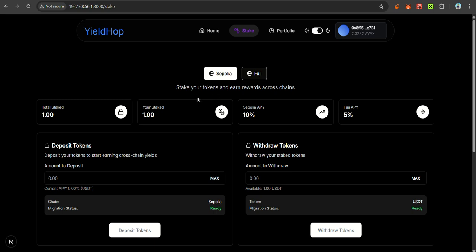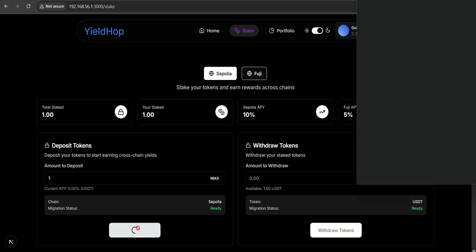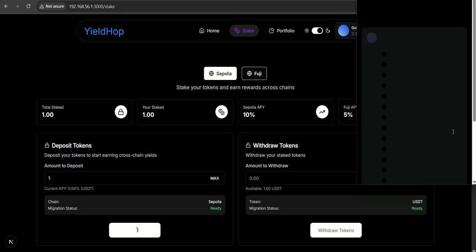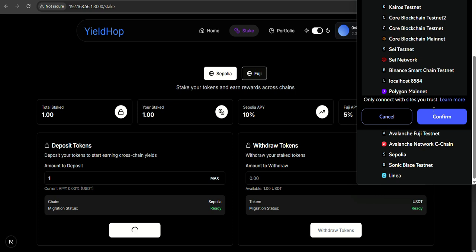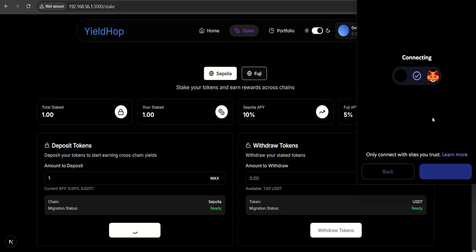Currently we are on the Sepolia network, and on Sepolia we will get 10% APY, and on Fuji we will get 5% APY. So the user will stake on the Sepolia network because the APY is high. So let's stake some tokens on Sepolia. Here the MetaMask wallet pops up. Let's confirm it.